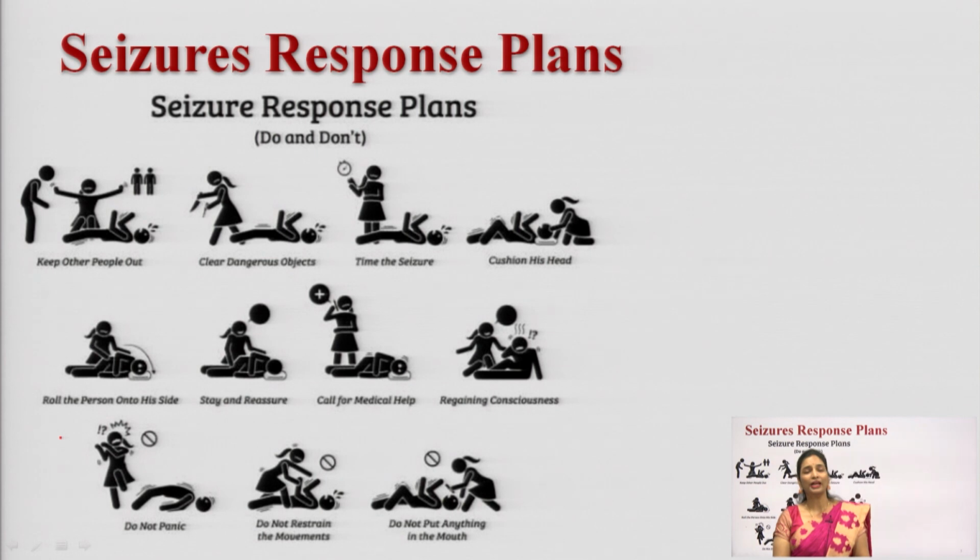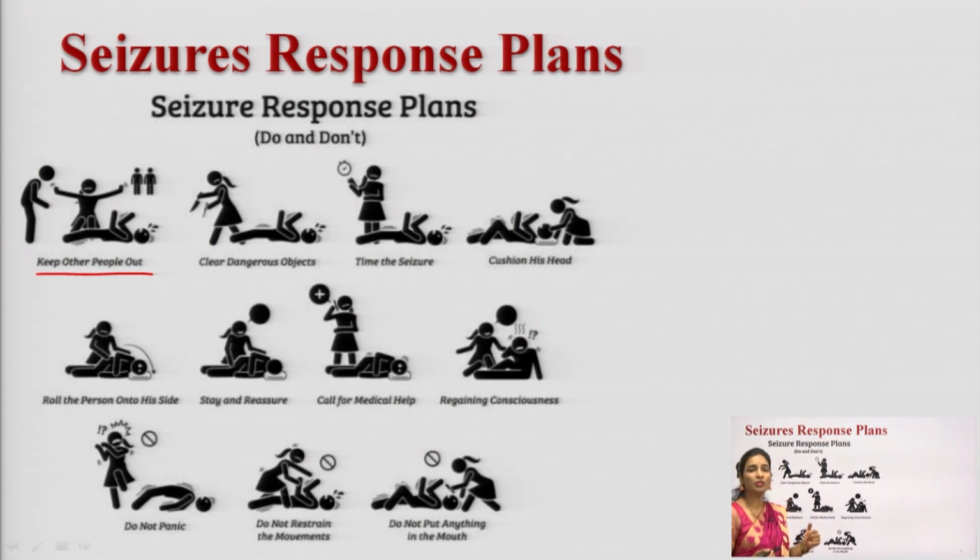Okay. So, if a person is having a seizure, what things should you do and what things should you not do? First, keep other people away from the surroundings. If you see any person having convulsions or epilepsy, keep the other people away from that convulsive patient, and clear any dangerous objects present nearby. Note the time of the seizure; the time is also an important factor to notice.